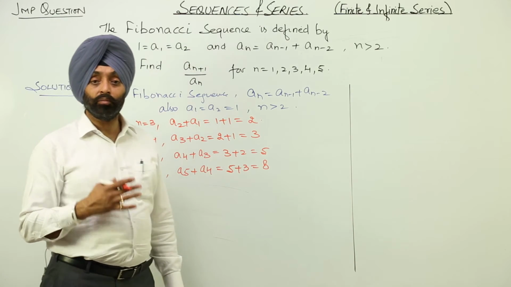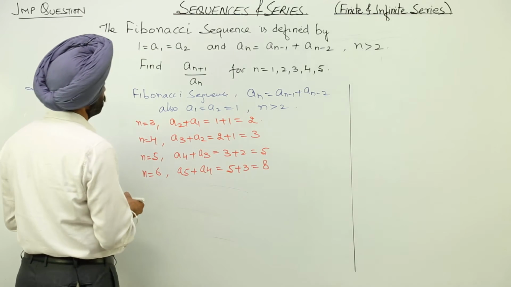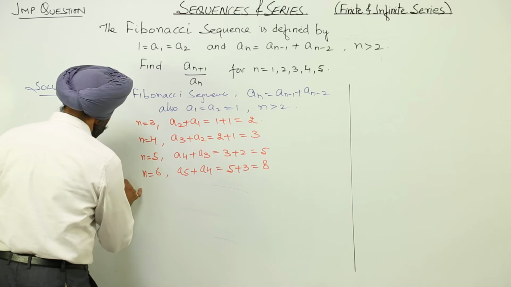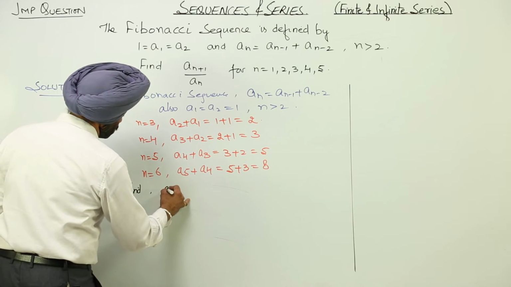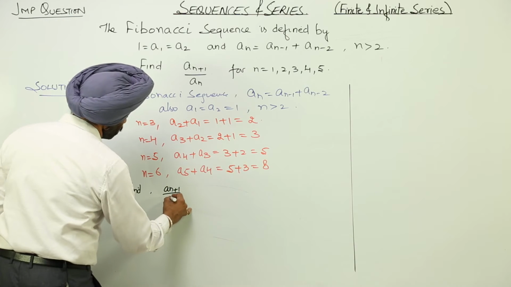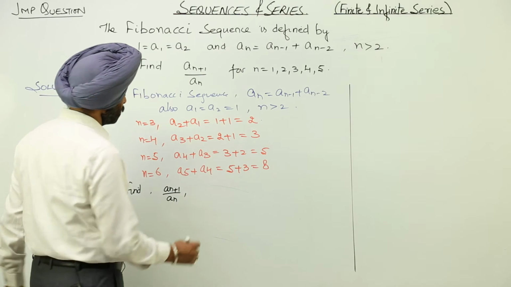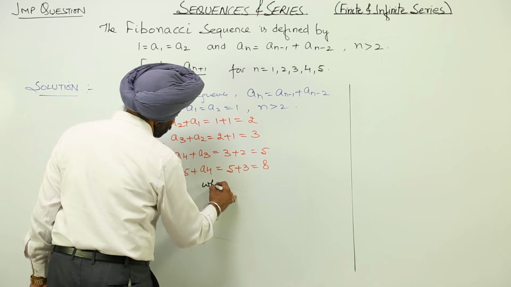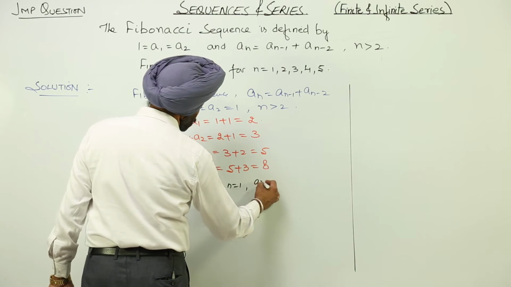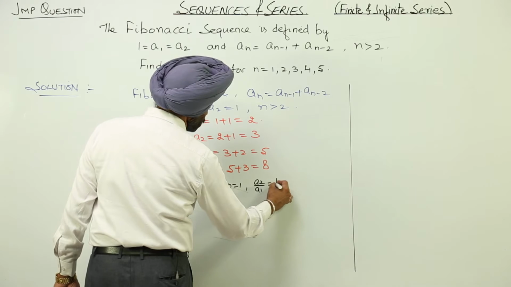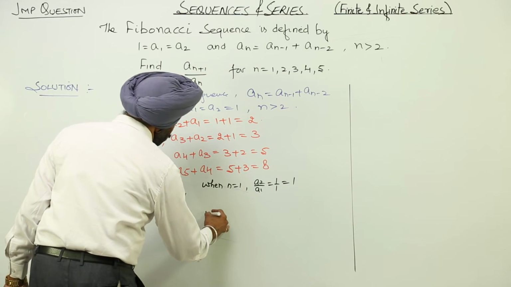Similarly, we can write any number of terms. Now what we have to evaluate, we have to find an+1 upon an. Now this we have to find for n equal to 1, 2, 3, 4, 5. When n is equal to 1, we get a2 upon a1, this is equal to 1 upon 1 is equal to 1.